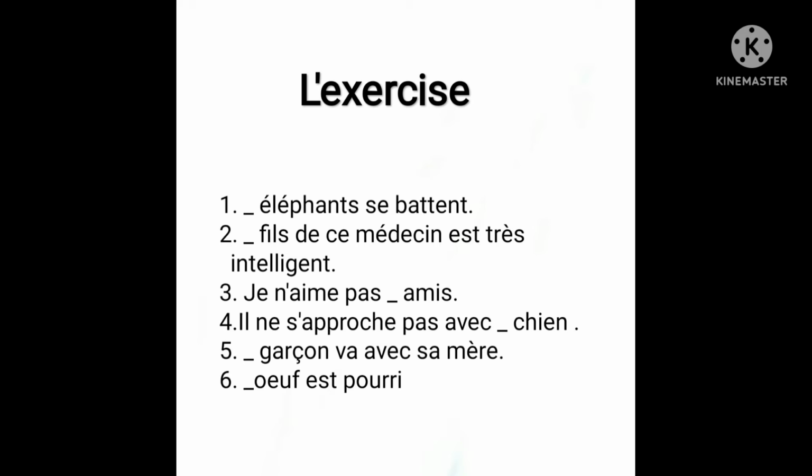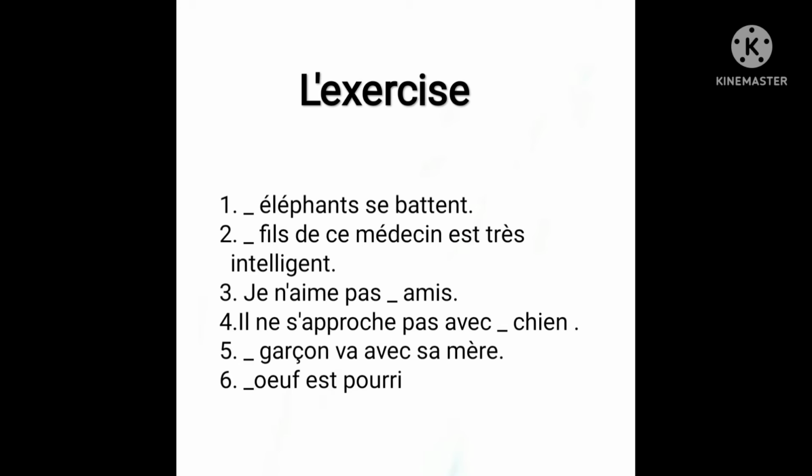Next, je n'aime pas dash amis. Here aimer, this is one of those four verbs which always come with the definite articles, so we will use les because amis is plural. Amis is friends. I don't like friends.